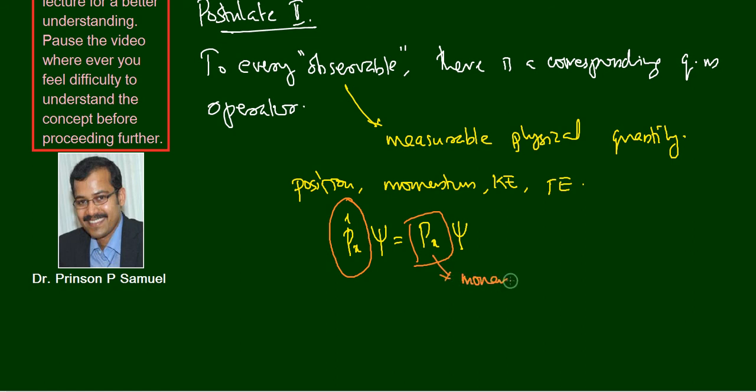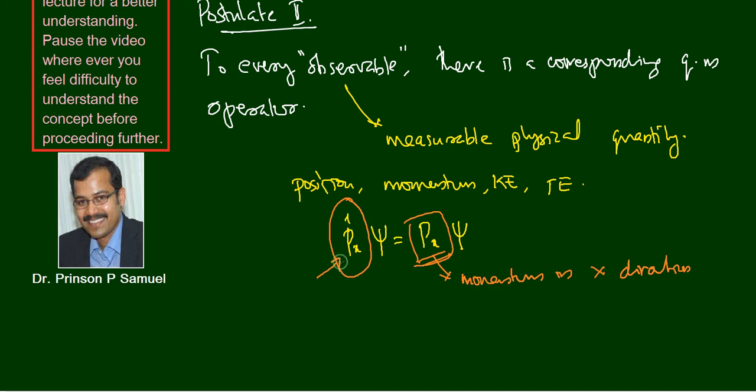For example, the linear momentum in x direction. How do we get the linear momentum in x direction as the eigenvalue of this equation? Because we used the particular operator px cap.